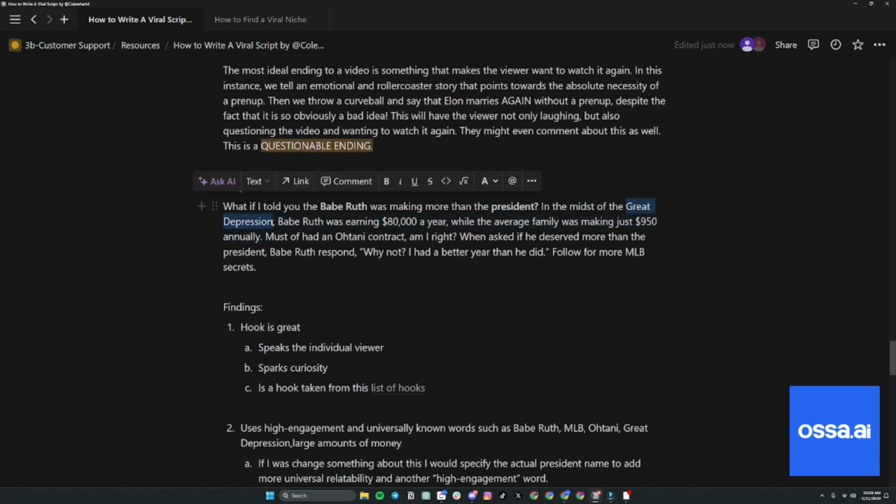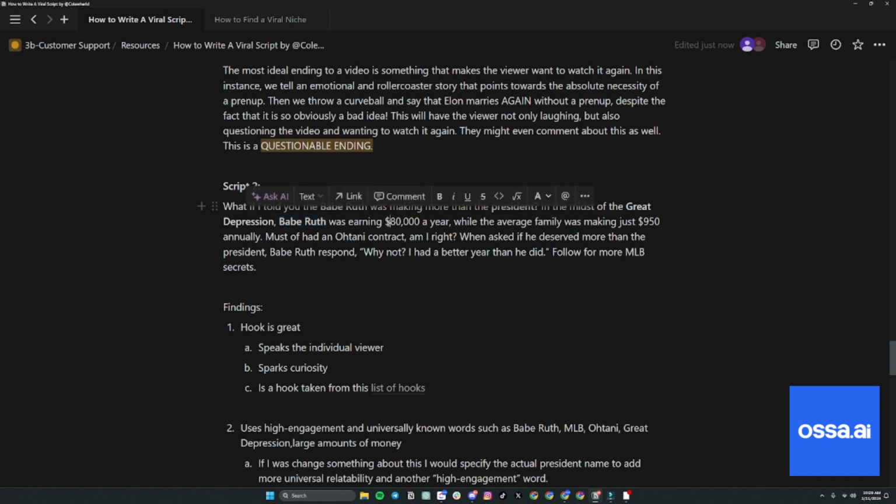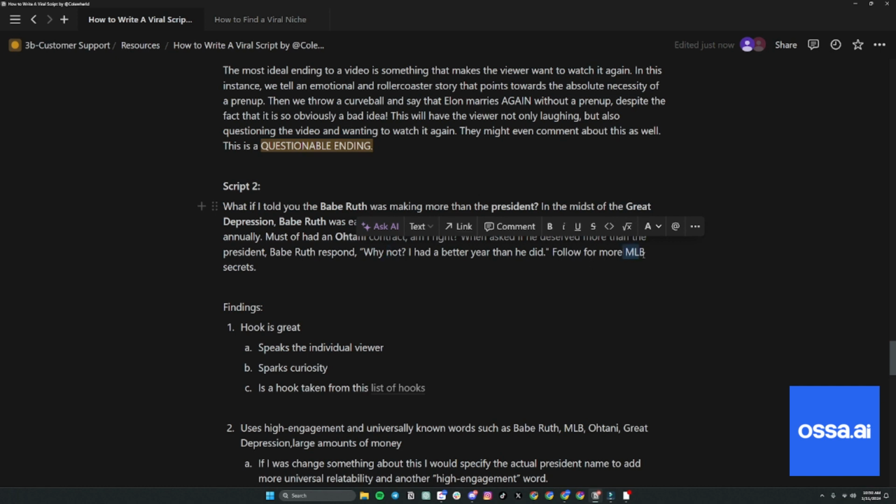Great Depression, everybody knows the Great Depression. Babe Ruth, talking about money. Money's always high attention, right? Making a comparison here, Otani, everybody knows Shohei Otani, the baseball player that gets paid a ton. He makes a little joke, must have had his contract. Everybody knows that he just got paid like $700 million, right? Talking about the president again, Babe Ruth, MLB.